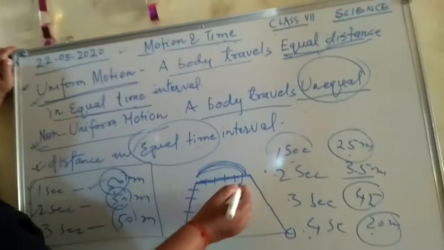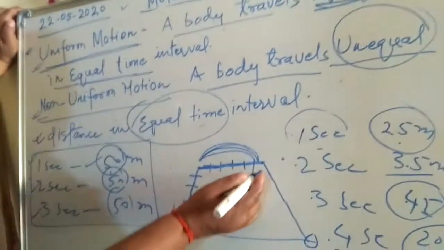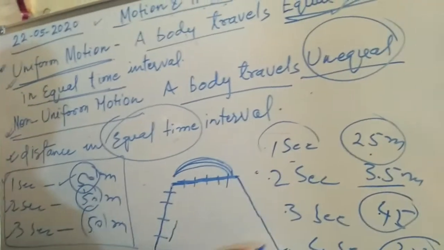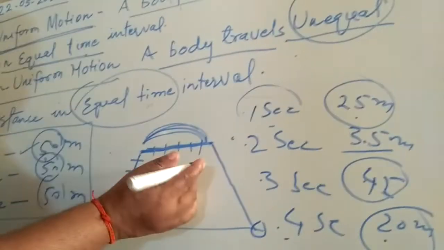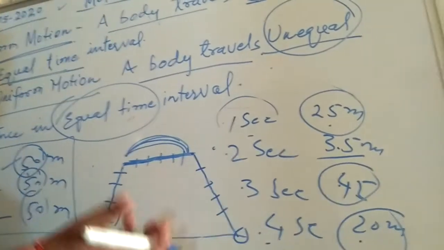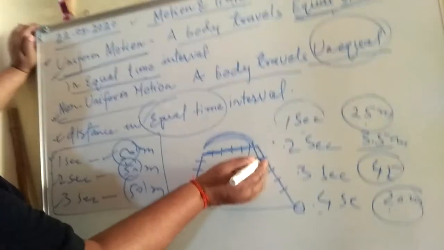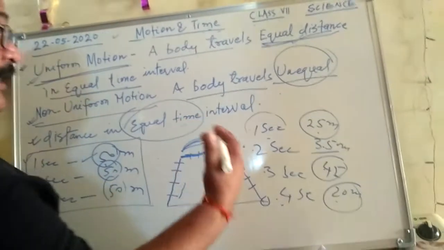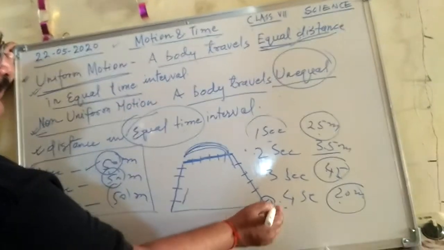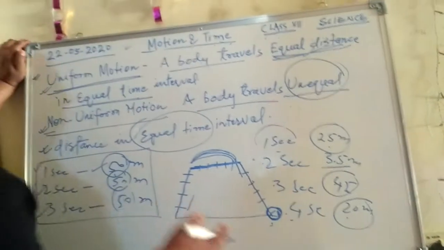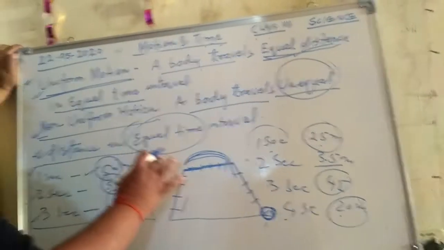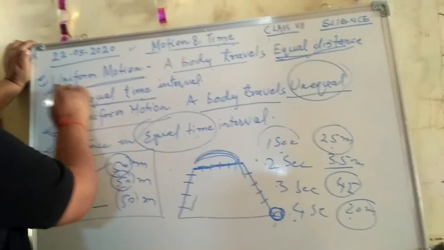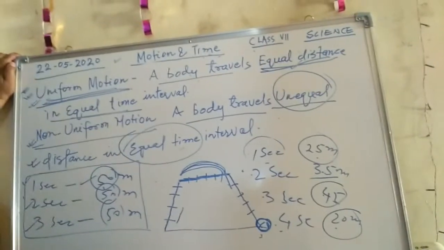Like here, when the driver thinks that the next station is about to reach, what he generally does is apply the brakes and slow down the speed. When we calculate, we see that the distance traveled every second decreases, and finally at the next station it becomes zero because it comes to rest. So this is about uniform motion and non-uniform motion.